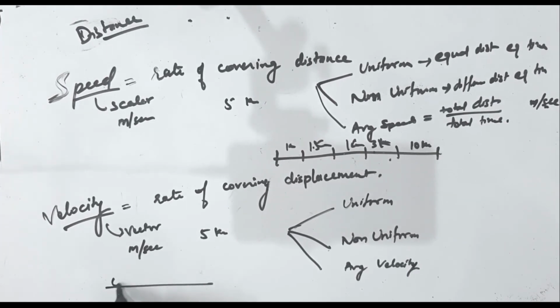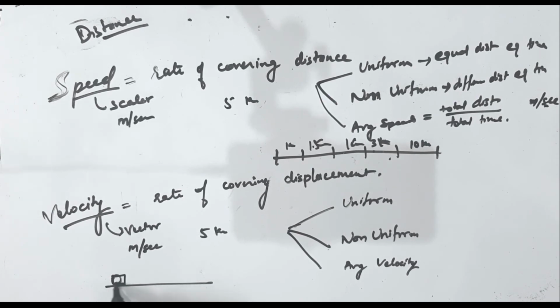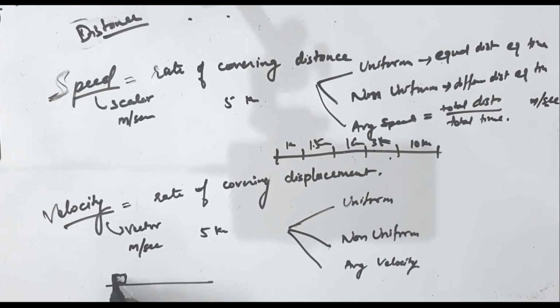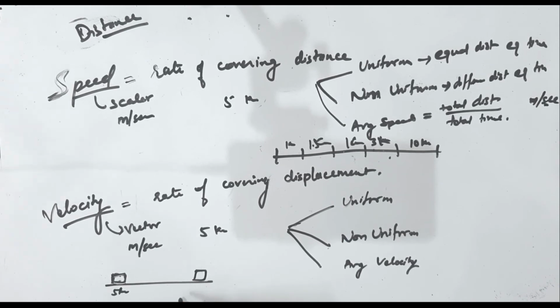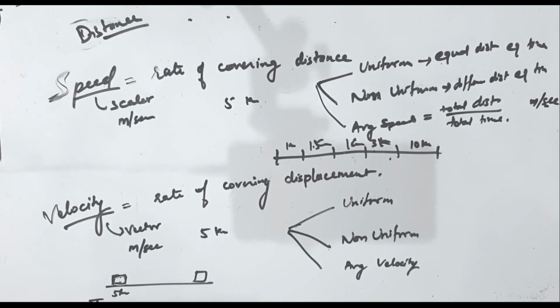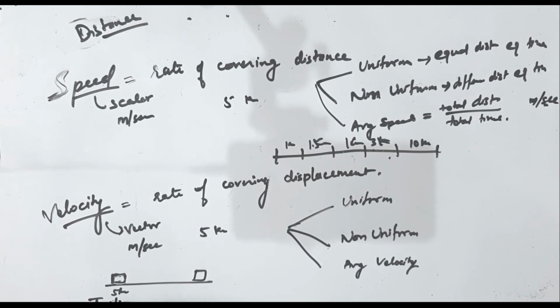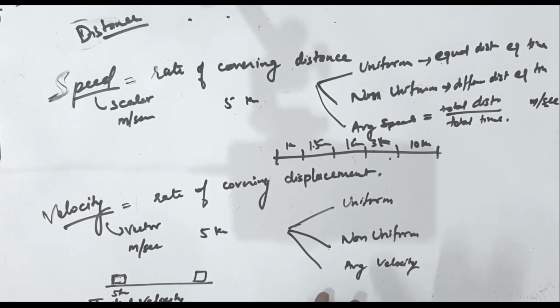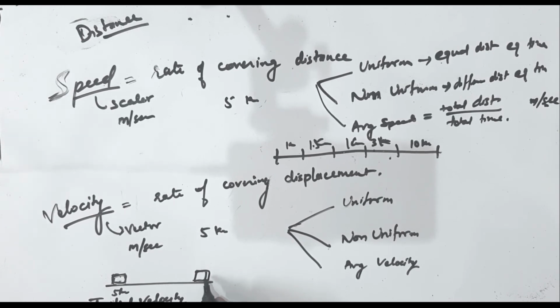Whenever we start, like this object is starting, it will start with some speed, like 5 km per hour, to reach this place. Whenever the object starts, this speed is known as initial velocity. When the object reaches a given position, here also it will have some speed.